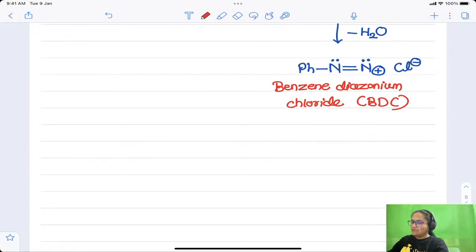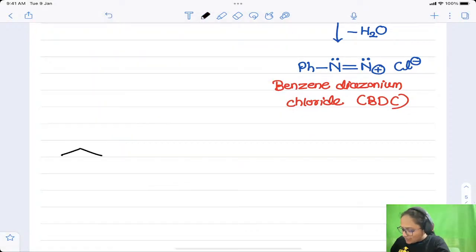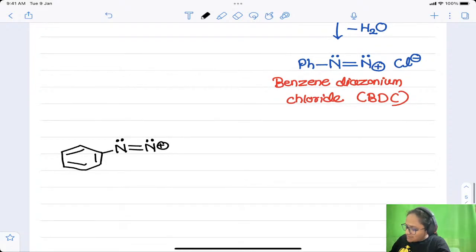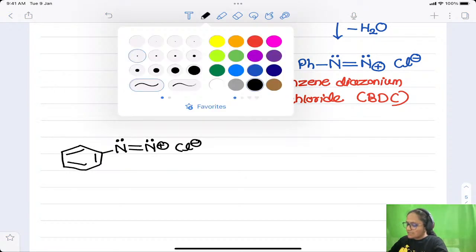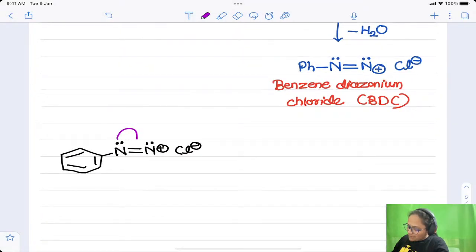Now this diazonium salt which is obtained at the end, I will write it down one more time. So this is your benzene ring, to which the nitrogen is attached directly, like this. This nitrogen carries a positive charge, and chloride ion is the counter ion, right? What happens here, this diazo group shows a resonance effect. How? Like this. This bond will be shifted in between two nitrogen atoms. Why? Because this is a positive nitrogen, it needs electrons.